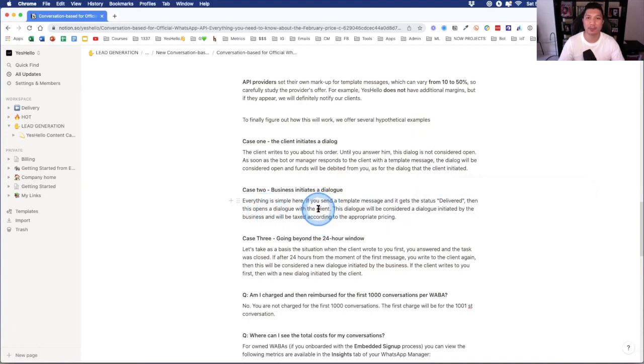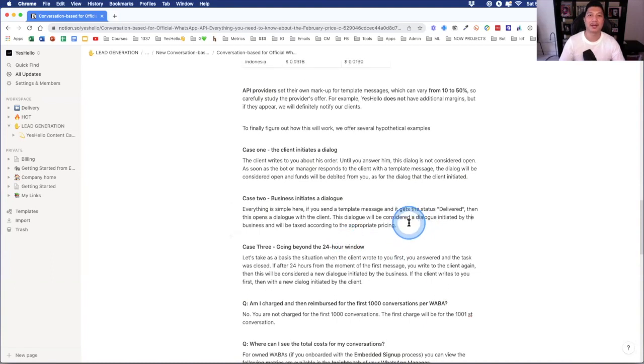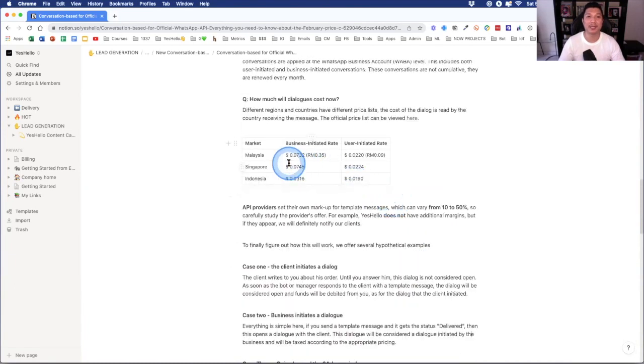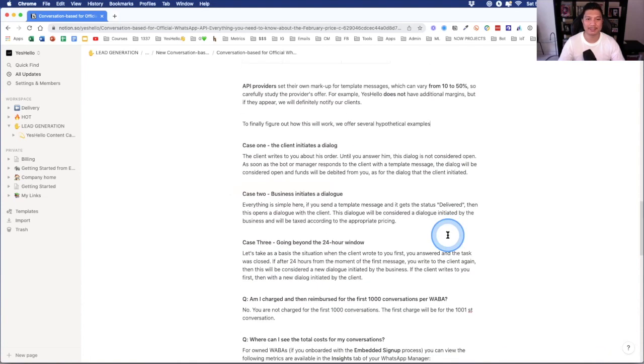So that's considered open. This dialogue will be considered a dialogue initiated by the business and will be taxed according to the appropriate pricing. And that pricing will be this one, right? So for every broadcast you do, is gonna cost you a minimum of 35 cents in Malaysia, okay? Or 0.0732 cents in the US.